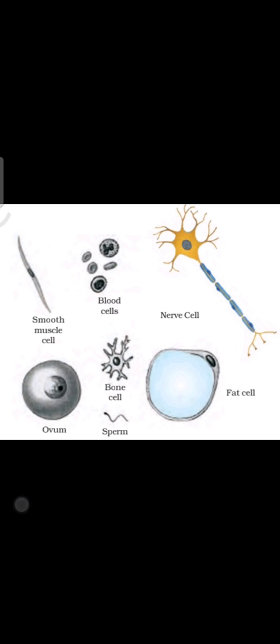The smallest cell in the world is mycoplasma and the largest is ostrich egg, and the smallest cell in human body is a sperm cell. The largest cell in human body is female ovum, and the longest cell in human body is nerve cell.